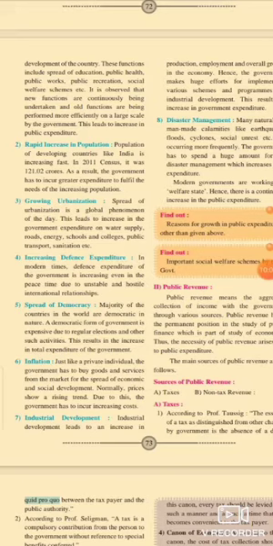So the increase in defense expenditure is also a cause of the higher growth of public expenditure.